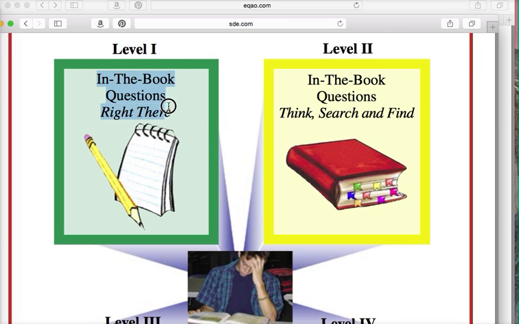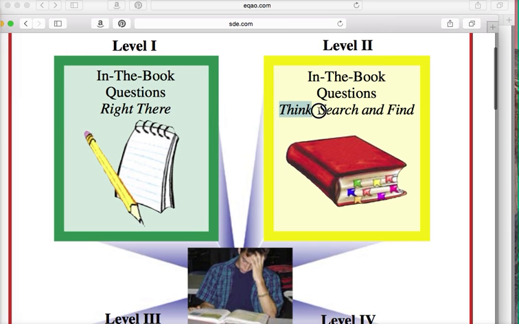The first level is a question that asks you to find something right there in the book. There's not a lot of thinking on your part, you just have to find the information. For a level 2 question, you still need to search and find, but perhaps you'll have to find things from 2 parts of the text, which will require you to think a little bit. Perhaps they'll ask you to compare 2 parts of the text.